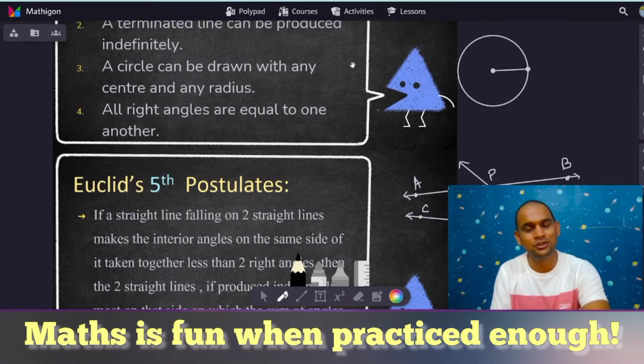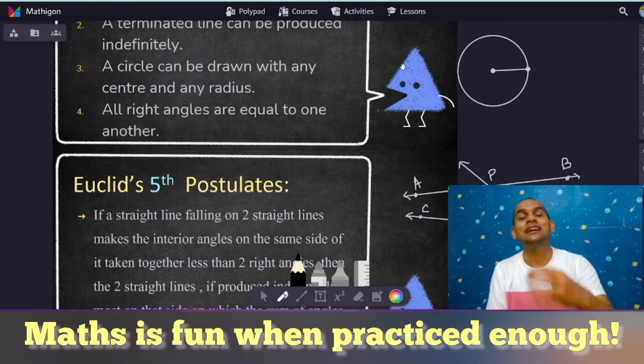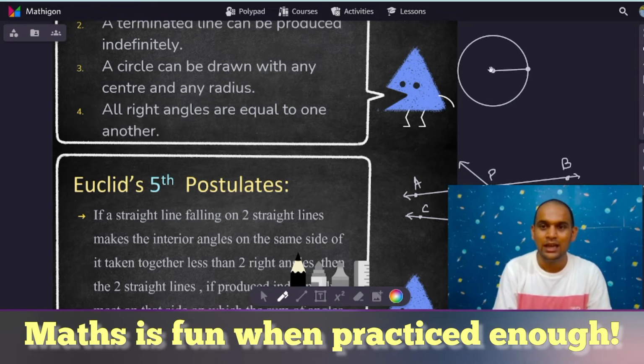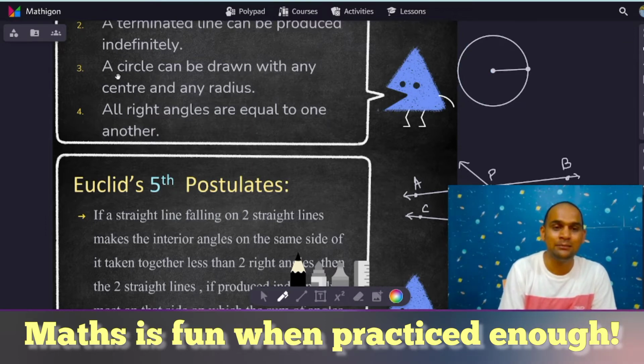Now, what is the definition of circle? A circle is a collection of all the points which are equidistant from a fixed point. Now, in this case, the fixed point is this. Now, we mark all the points which are equidistant. This is one point, second point, third point, and all the other points if we mark them. And obviously, there'll be infinitely many points. So, when you connect all those points, you get a circle, and that is how the circle is defined. And hence this axiom, a circle can be drawn with any center and any radius.